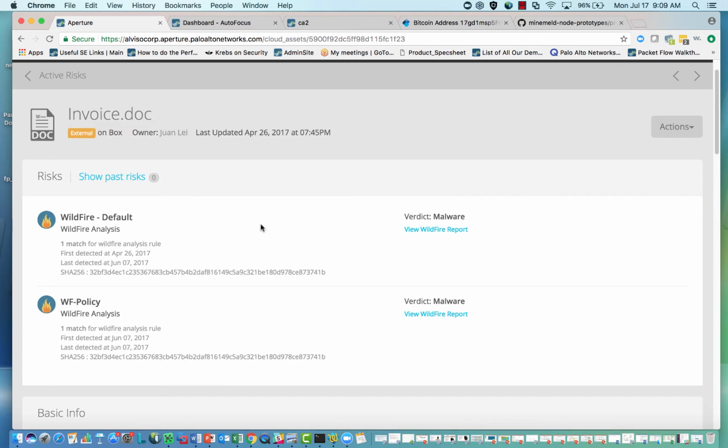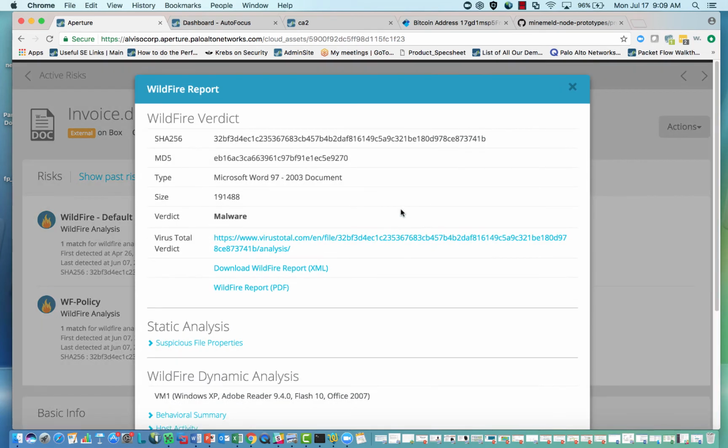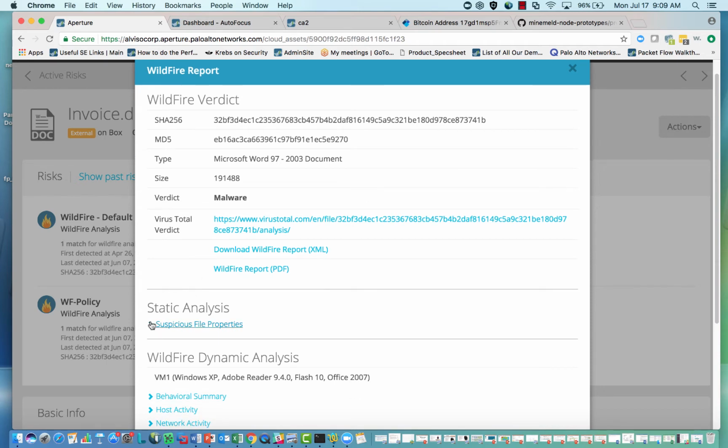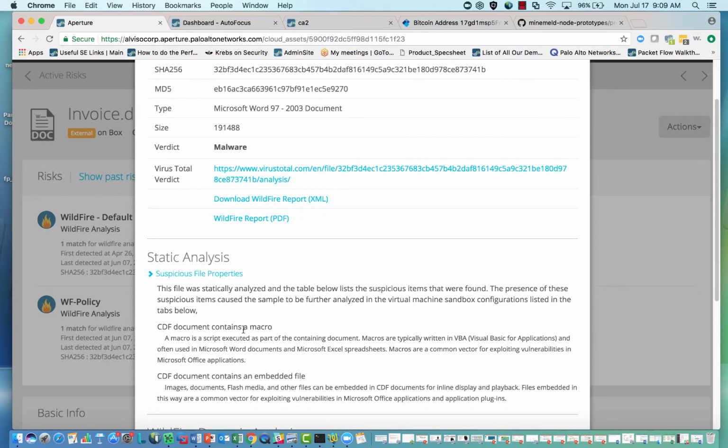Right, so if we want to look a little bit more at this, what we can do is look at our Wildfire report. And this shows us all of the information on why we considered this to be malware. The static analysis initially shows that this contains a macro, which is usually a problem.